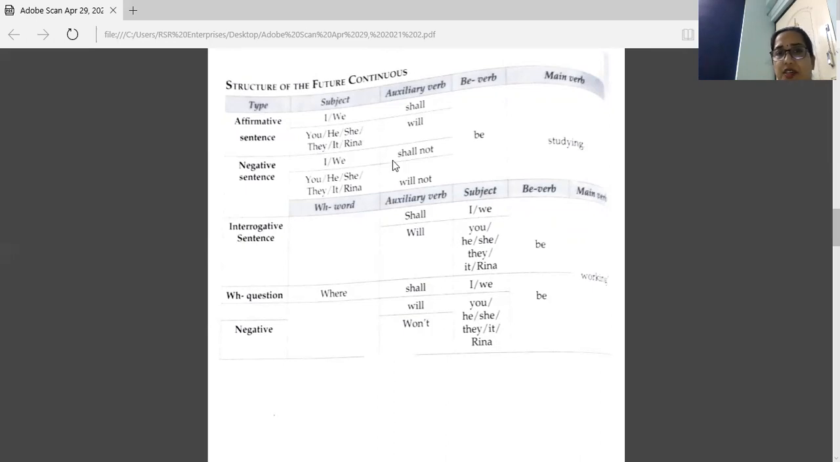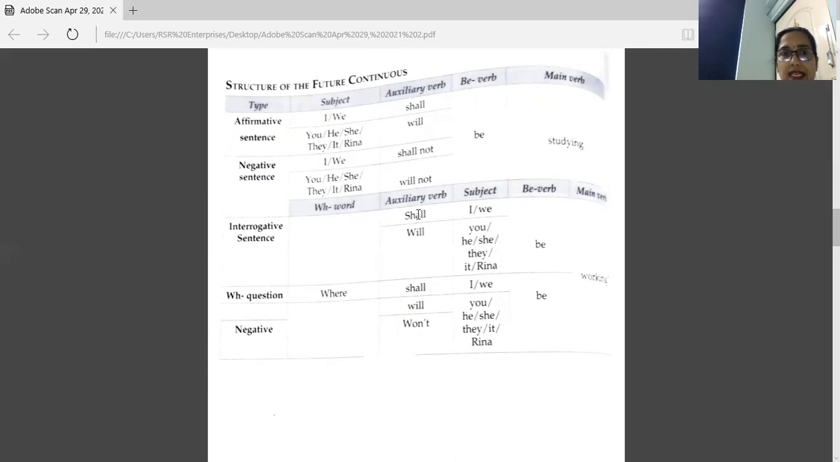Now see the negative sentence. In the negative sentence, you have to use not with shall and will. So your sentence will become, I shall not be studying. We shall not be studying. Or if you take the other subjects, she will not be studying. They will not be studying.